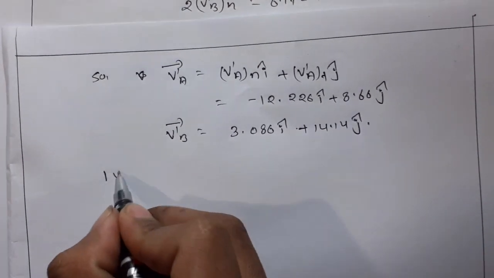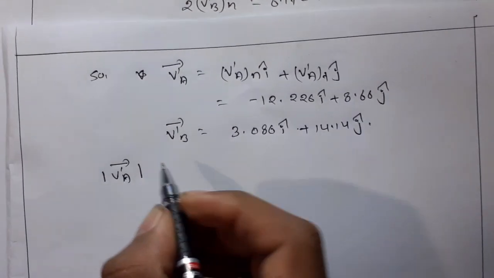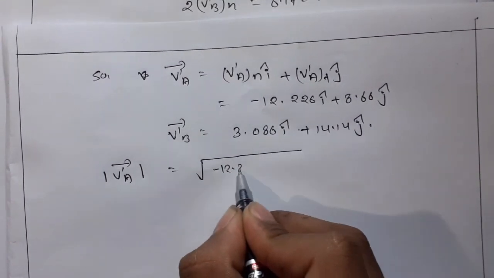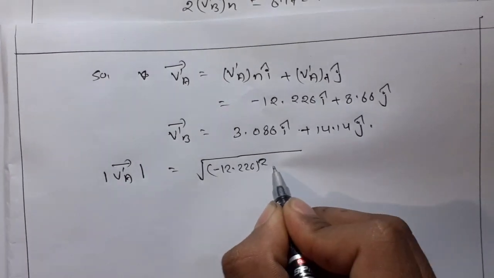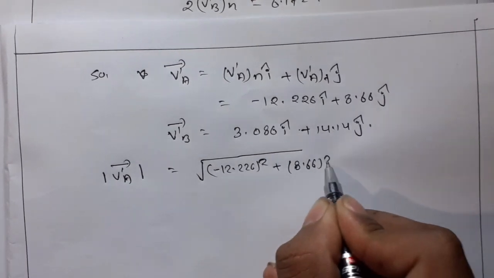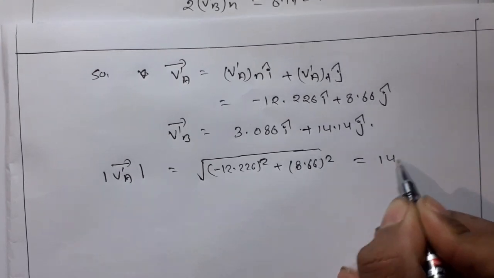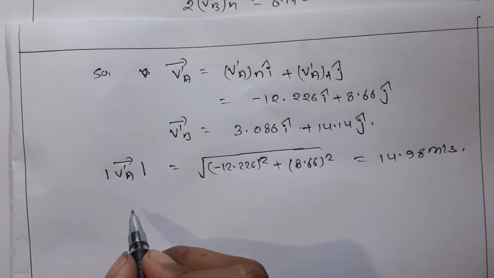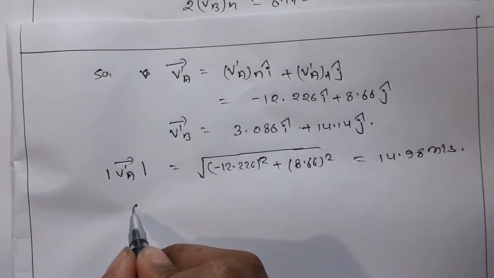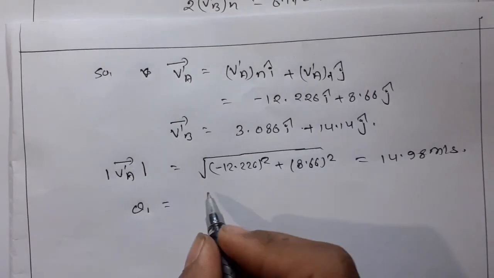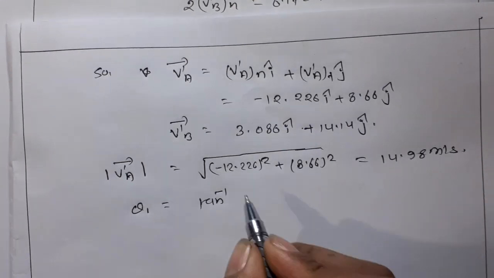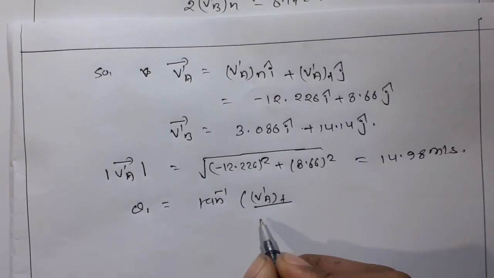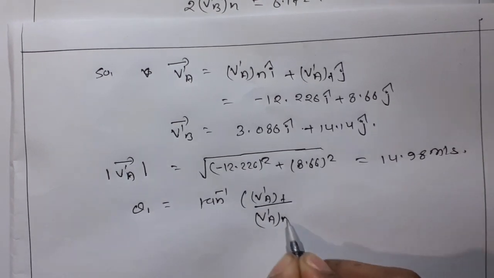Now the magnitude of v'A is root under minus 12.226 whole square plus 8.66 whole square. This is 14.98 meters per second, and the direction of v'A, theta 1, is tan inverse v'AT upon v'AN.